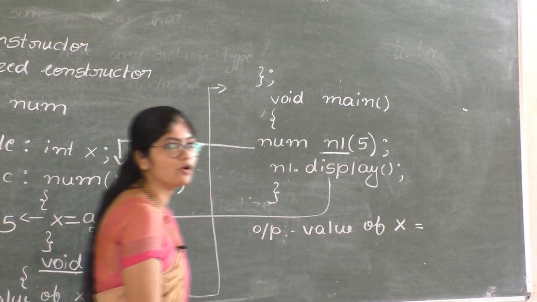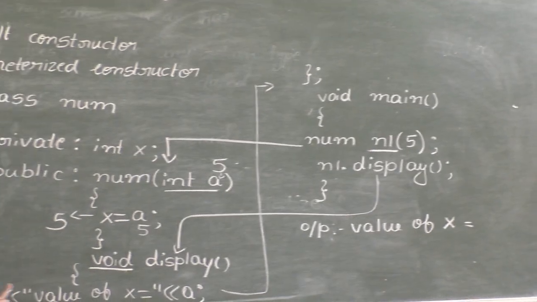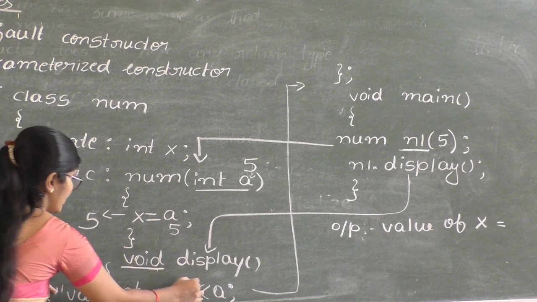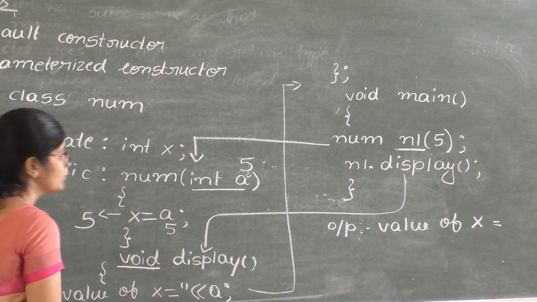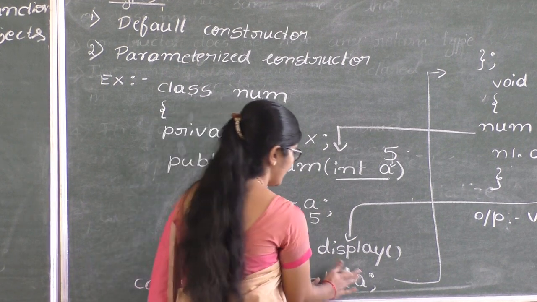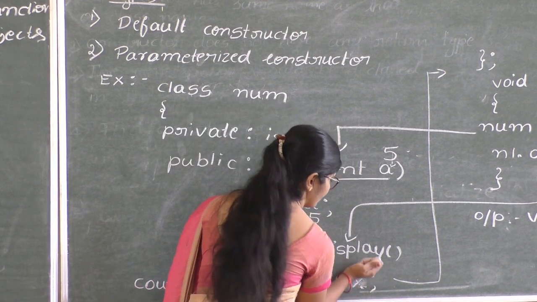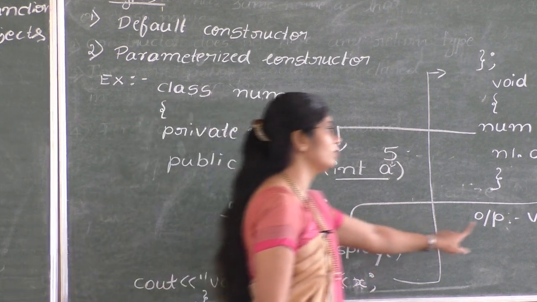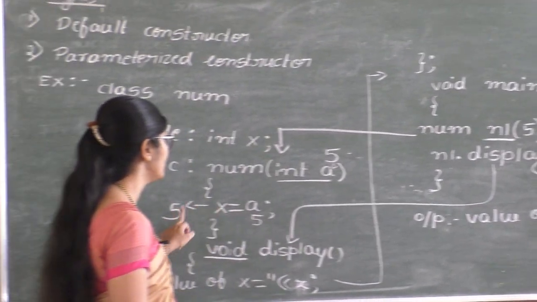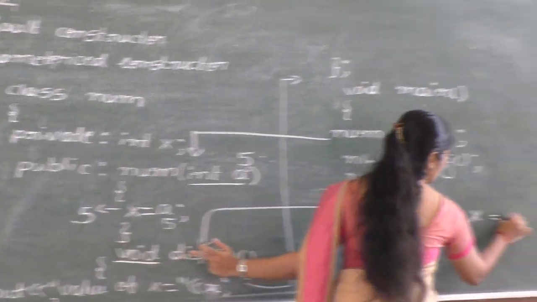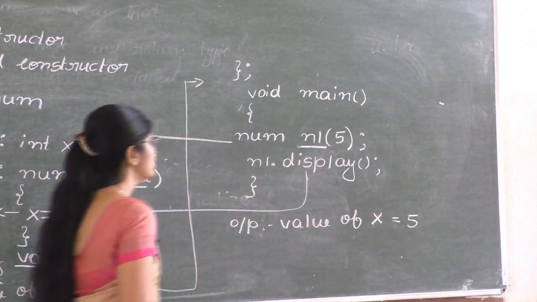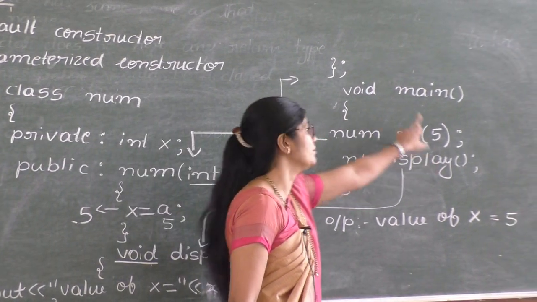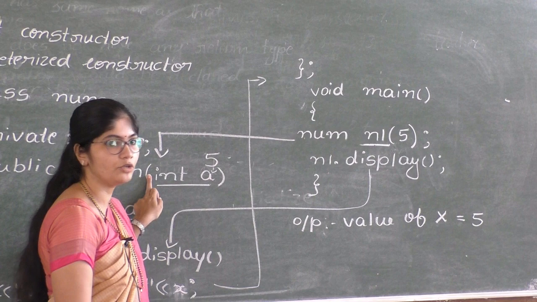and we know that in cout statement the message written within double quote will be displayed on the output screen as it is. So within double quote we have value of x equal to. So value of x should be x. It's not a because we are going to display the value of x. Now what is the value of x? Value of x is 5. So you will get the output value of x is equal to 5.